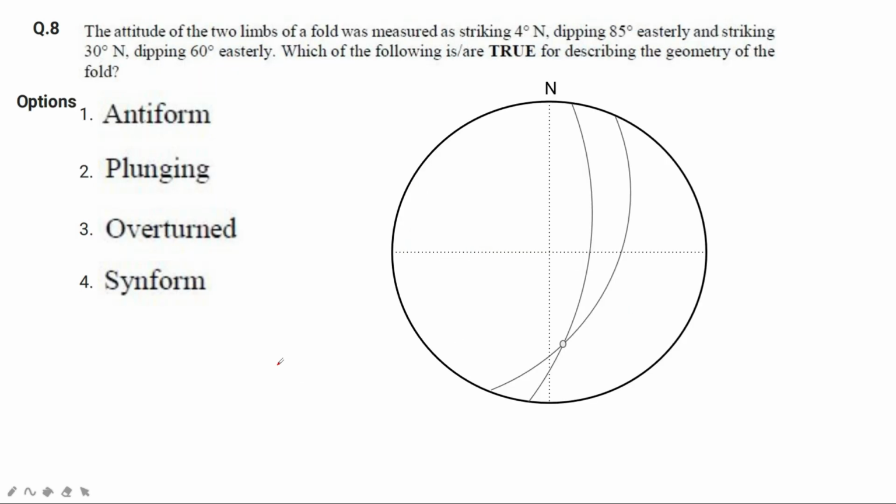Okay, now question number 8. The attitude of two limbs of a fold was measured as striking 4° north, dipping 85° easterly, and striking 30° north, dipping 60° easterly. Okay, so both are dipping in the same direction. One is a strike of 4 degree north and one is a strike of 30 degree north. Okay, dip is also 85 and 60 degree.